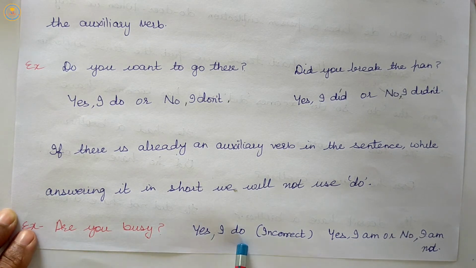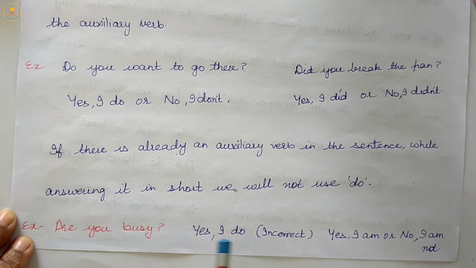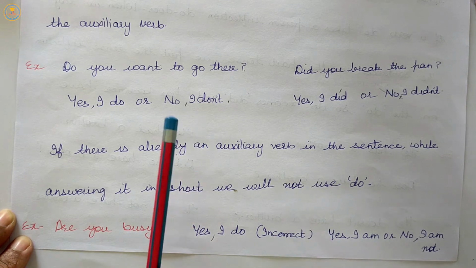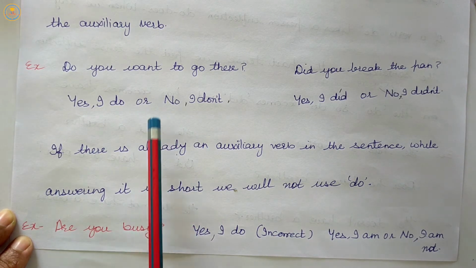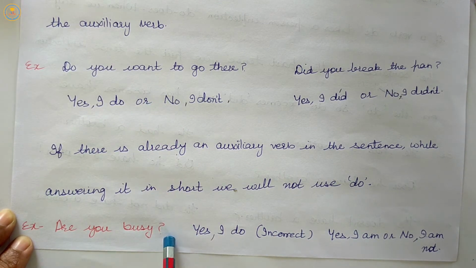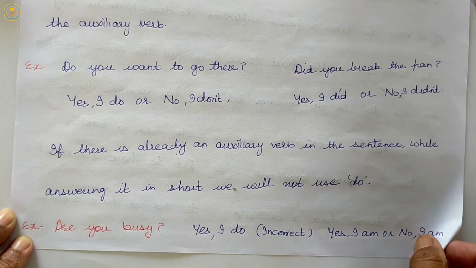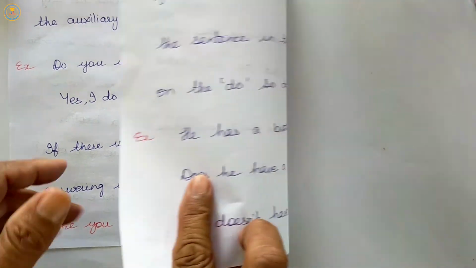So, when we need to answer shortly in yes or no, we can use do. But if there is already an auxiliary verb in the sentence, while answering it in short, we will not use do. Some examples are given here. Thoroughly read the examples and the statements, then you will be able to understand it clearly.